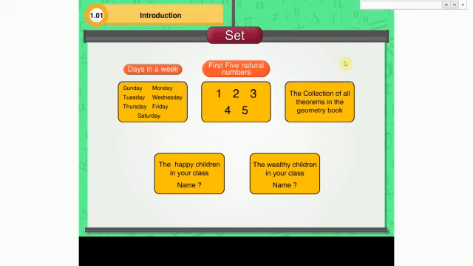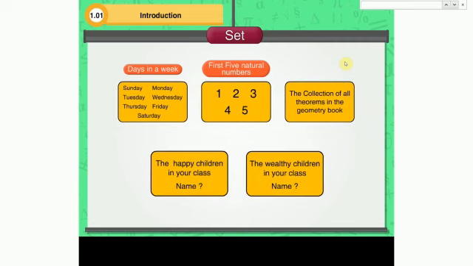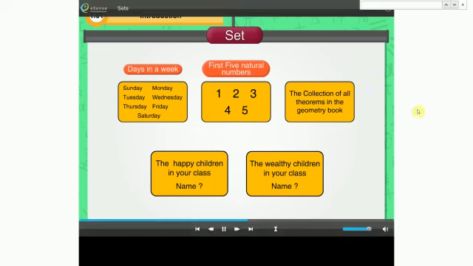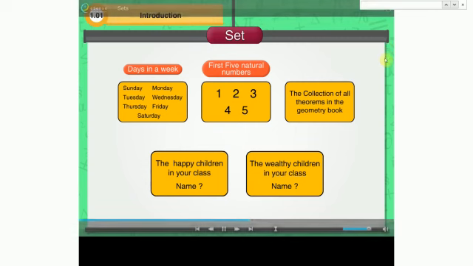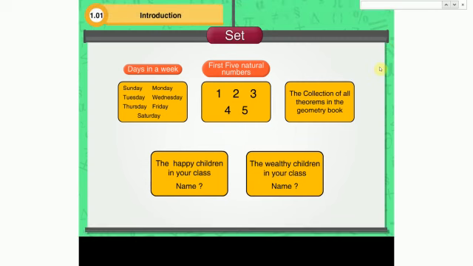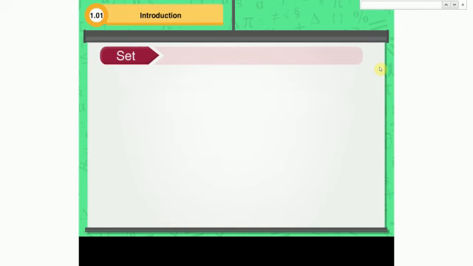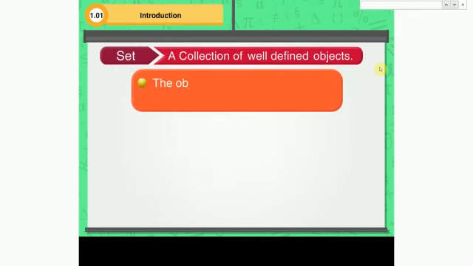For the collections happy children in the class and wealthy children in the class, the answer differs according to each person's perception of happiness, wealth, etc. Hence, happiness and wealth are relative terms. In short, they are not well defined. A set is a collection of well-defined objects. The objects of the set are known as elements or members of this set.